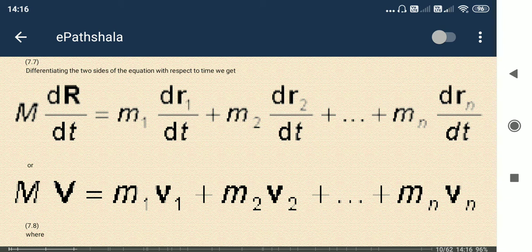So the center of mass velocity, capital V, is equal to m1 v1 plus m2 v2 plus dot mn vn by capital M. Capital M is the total mass, m1, m2, m3 are the masses of the particles, and the velocities of those particles are v1, v2 and v3 likewise. So we get this formula, same as for distance.